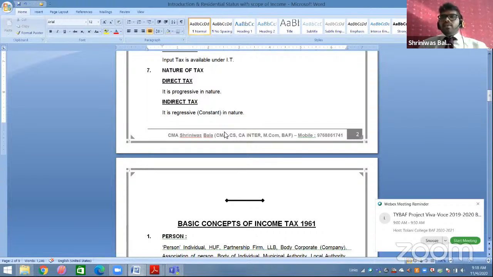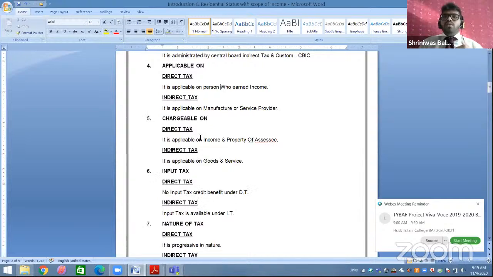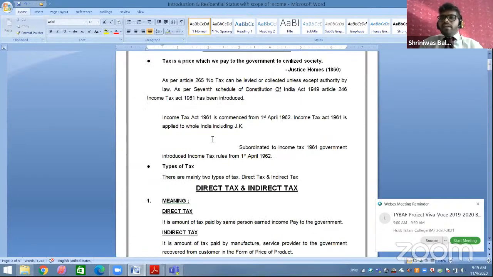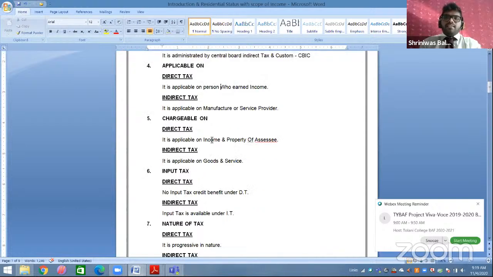The same product is purchased by XY person, who is earning crores of rupees, for rupees 25. On that, he will also pay only the price of 25 for that product, and he will also pay tax of rupees 5 only. So here you can see that indirect tax is regressive, it is constant for both people, the rich person as well as the poor person. The rich person is also paying 5 rupees tax, and the poor person is also paying 5 rupees tax. Okay. So this was your introduction of tax system in India. These 2 pages were the introduction of tax system in India.